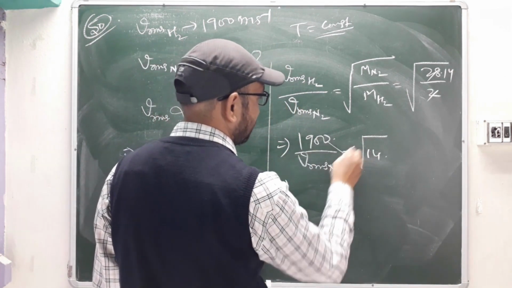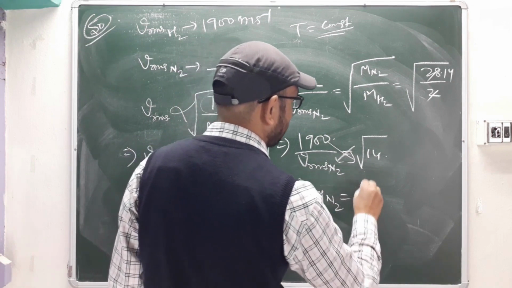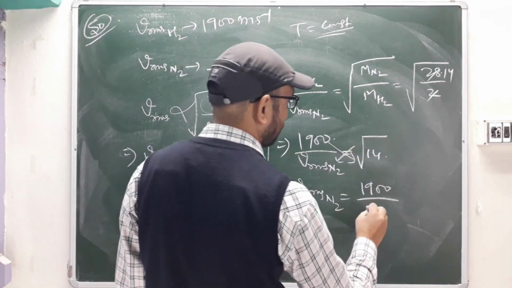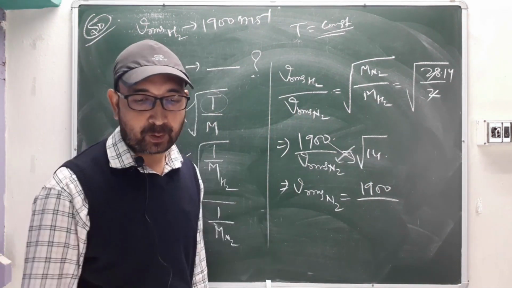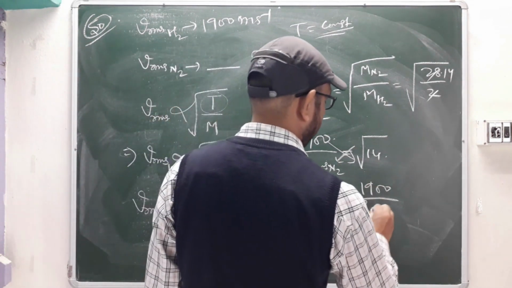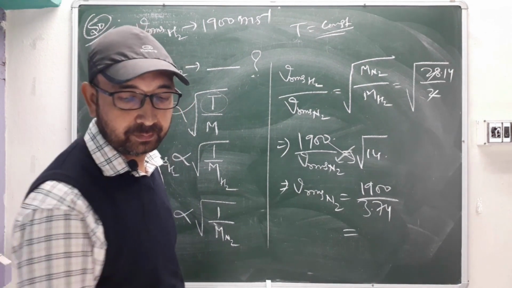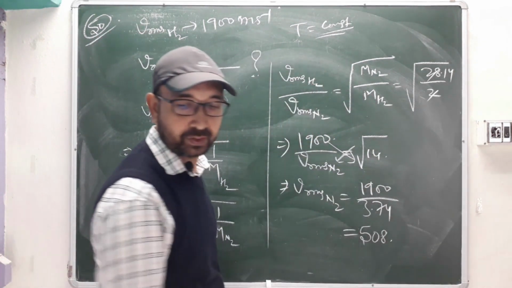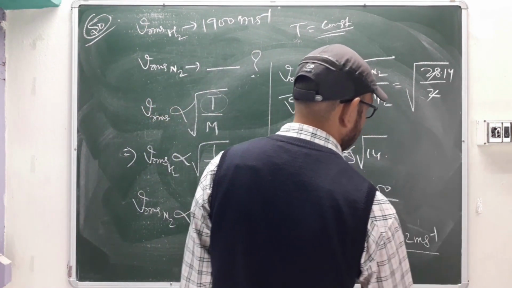Cross multiply. So VRMS of N2 equals 1900 divided by under root 14, where under root 14 is 3.74. The final value will be around 508.02 meter per second.